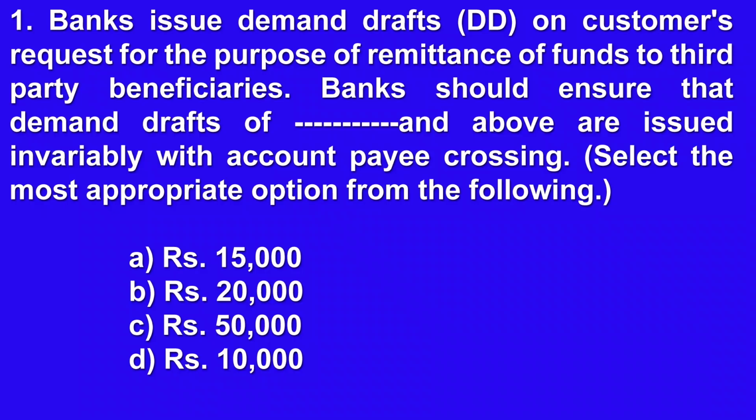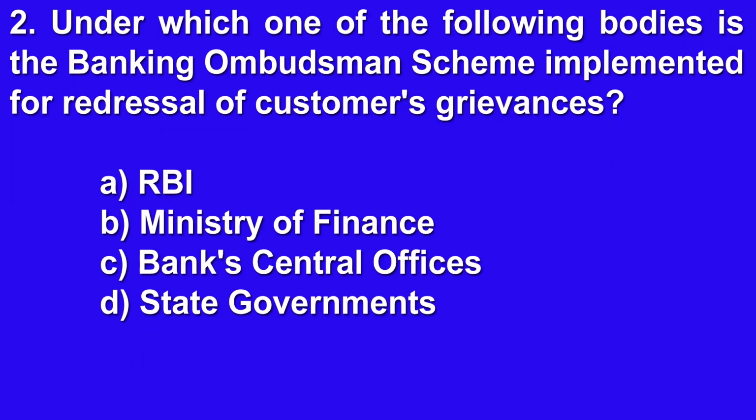Question number 1. Banks issue demand draft on customer request for the purpose of remittance of fund to third party beneficiaries. Banks should ensure that demand drafts of Rs. 20,000 and above are issued invariably with account payee crossing. A. 15,000, B. 20,000, C. 50,000, D. 10,000. इसका जो राइट आंसर है वो है B, 20,000।